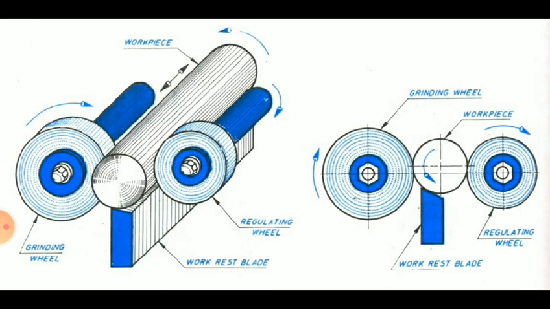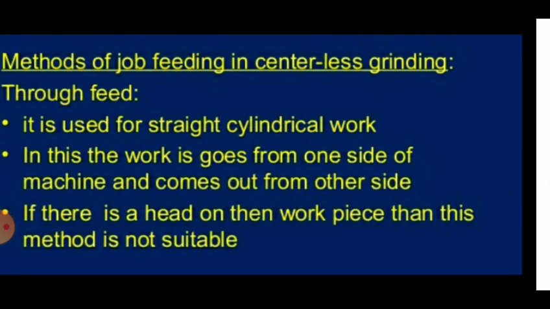So again another diagram is shown. On the left hand side you can see there is a grinding wheel, there is a work rest at the bottom, the work is placed on the work rest, and at the left hand side there is a regulating wheel. So this is a 3D diagram, and on the right hand side a 2D diagram is shown for centerless type cylindrical grinder for machining external surfaces.